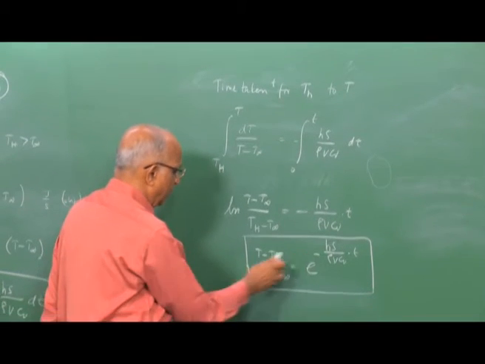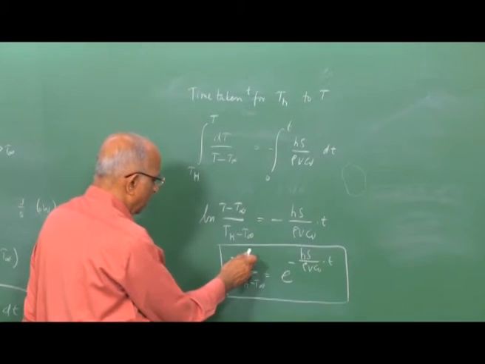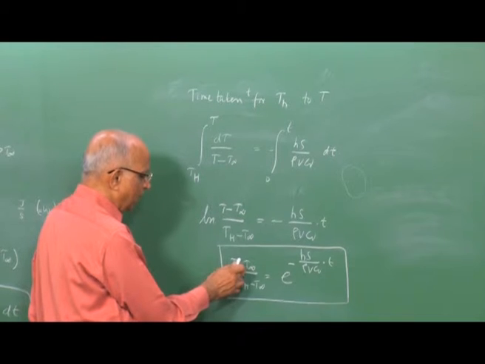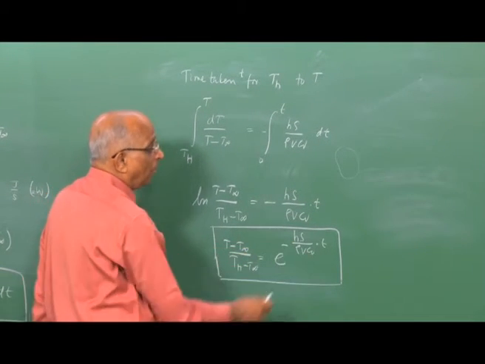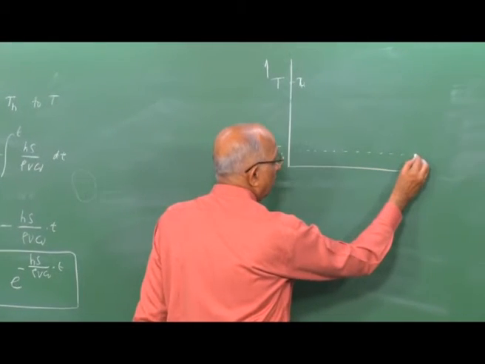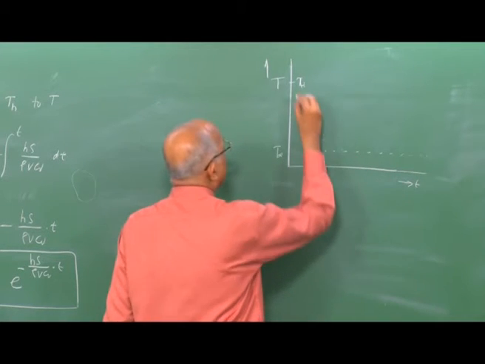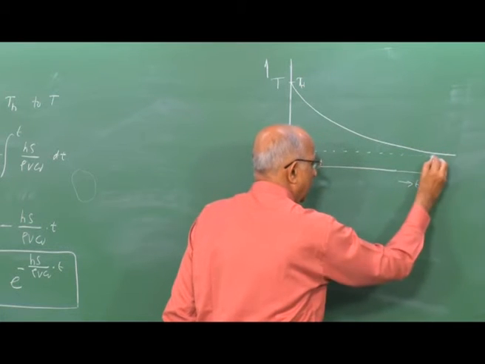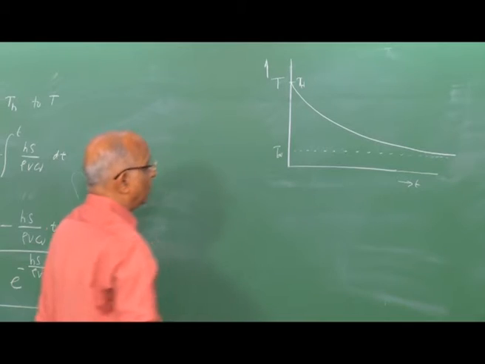At any time t, the temperature is T minus T ambient, and if I want the final temperature to be equal to ambient temperature, I get 0 here, which will happen only after infinite time. This is the time axis over here, I start over here and it keeps on going and it takes infinite time to reach the ambient value.